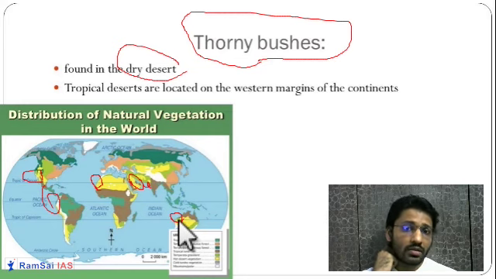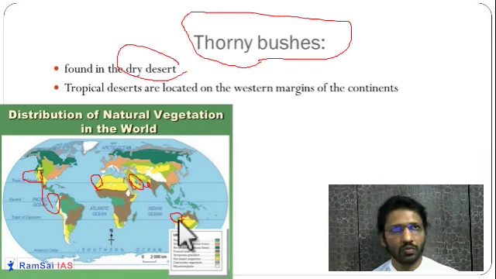So these thorns are developed because if they have leaves, then leaves will also lead to the loss of water. So they don't want to lose water. They also want to be saved from the animals. So that's why thorns are being developed. Their roots are also very deep. So deep-rooted systems are there.